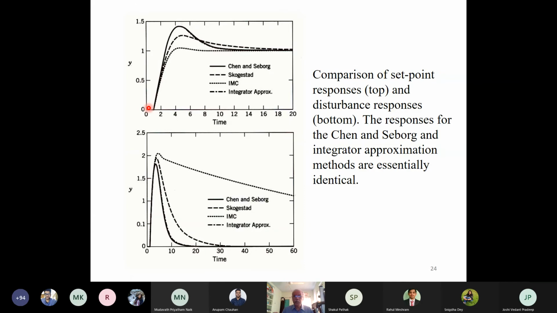Okay, so I'll stop here. In the next class, I will complete the controller part, that means the feedback controller part, by discussing how to find the PID controller parameters using optimization methods as well as using frequency response analysis. Okay.